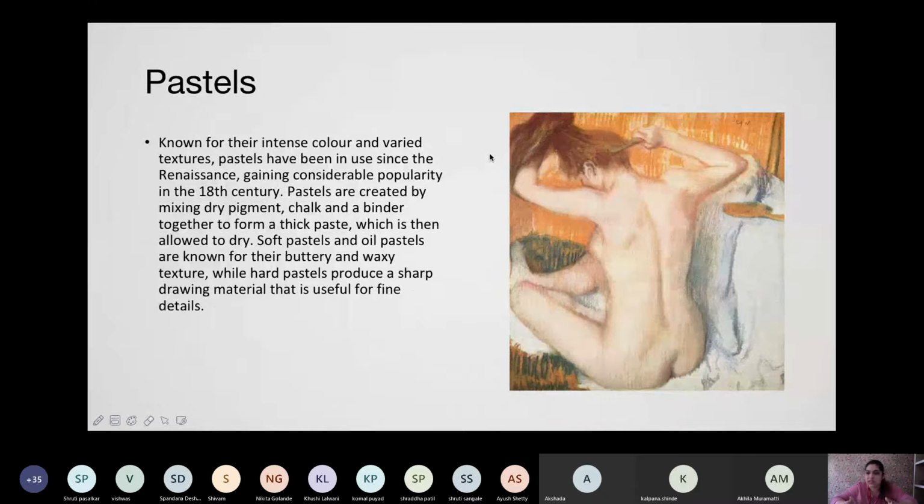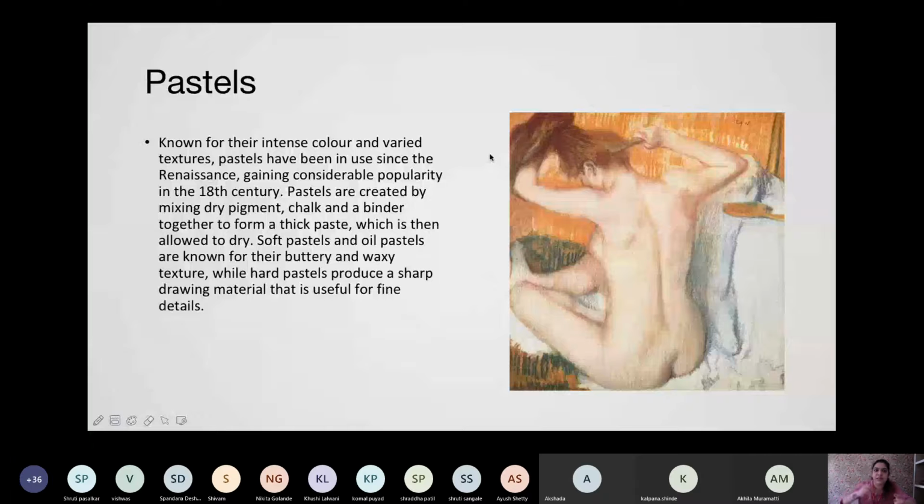Pastels, everyone knows pastels are these oil pastels, and there are 2 3 types of pastels. Pastels means the chalk. So pastels come in dry pastels, oil pastels. If anyone knows any other, please tell me. So they come in this chalk form. They are something like this, and I will obviously show how they look. They are solid colors, and they mix well with each other. They are oil based. The textures have been used since Renaissance, gaining considerable popularity.